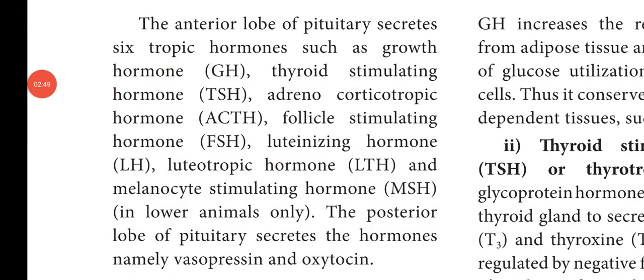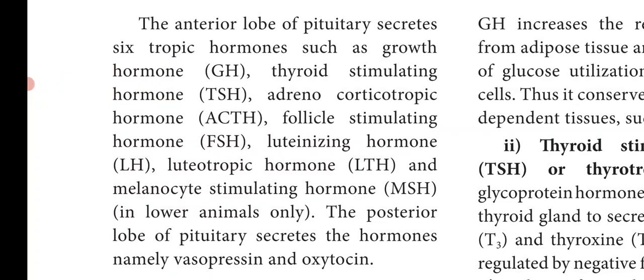The anterior lobe of the pituitary secretes some hormones, and also the posterior lobe of the pituitary gland secretes some hormones. First, we will see the hormones which are secreted by the anterior lobe of the pituitary. The anterior lobe of pituitary secretes 6 trophic hormones.